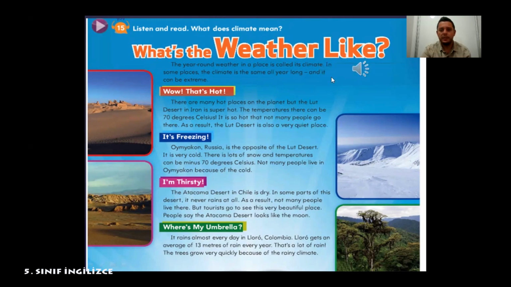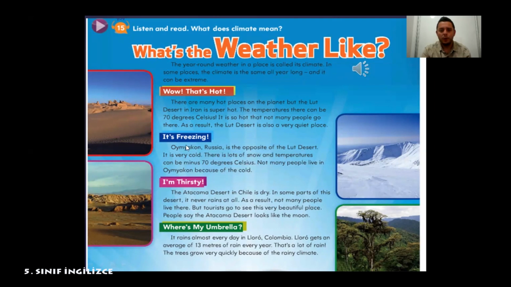Now its freezing part is starting. It's freezing. Oymyakon, Russia, is the opposite of the Lut Desert. It is very cold. There is lots of snow and temperatures can be minus 70 degrees Celsius. Not many people live in Oymyakon because of the cold.